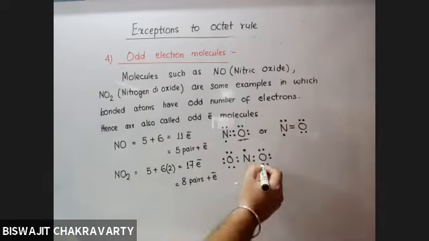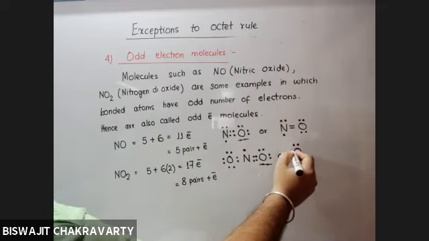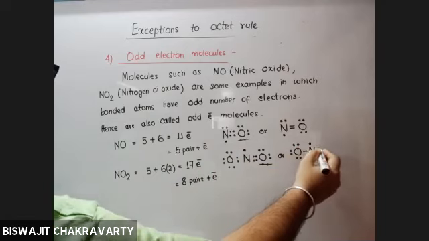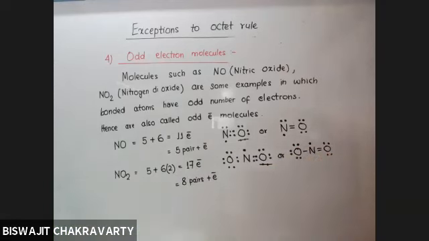And even if you try to cancel off one of the lone pairs to put in the bond pairs, you will see that nitrogen is still left with an unpaired electron. And such molecules also exist and cannot be explained on the basis of the octet rule.